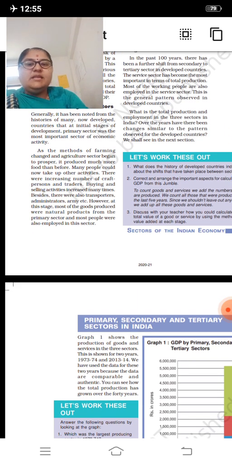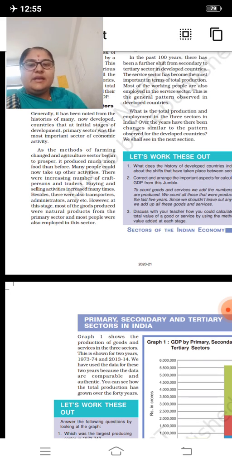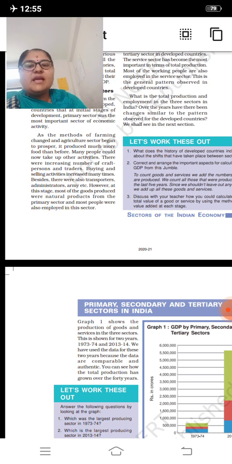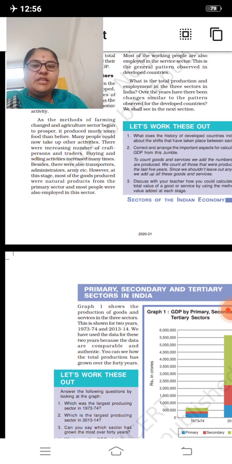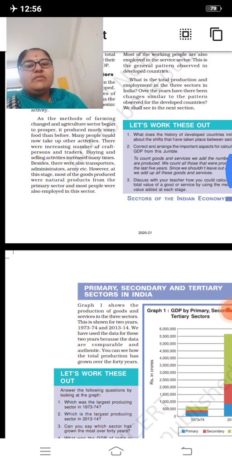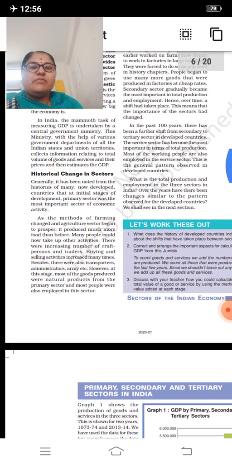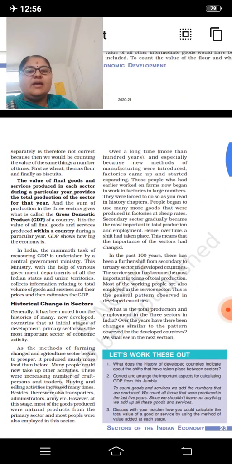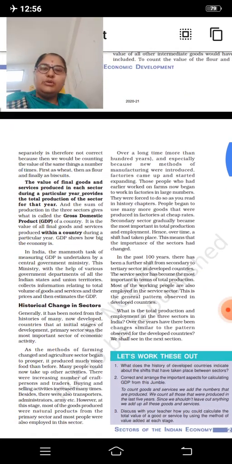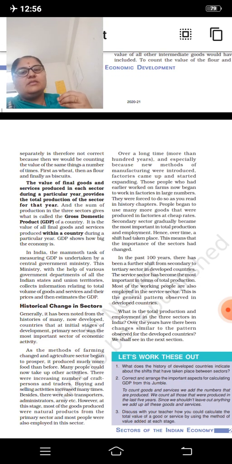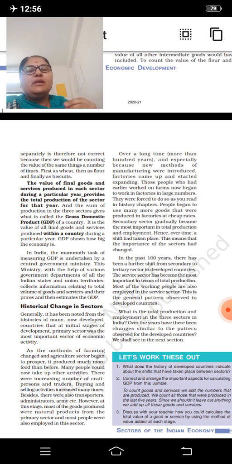There were an increasing number of craft persons and traders. Buying and selling activities increased many times. Besides, there were transporters, administrators, army, etc. However, at this stage, most of the goods were natural products from the primary sector and most people were employed in this sector. In the olden days, people were involved in the primary sector only.